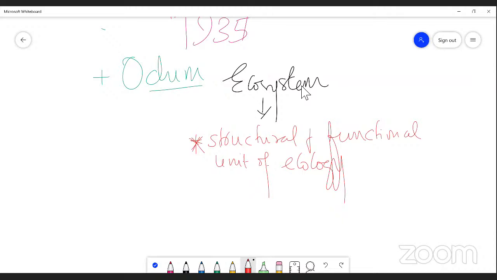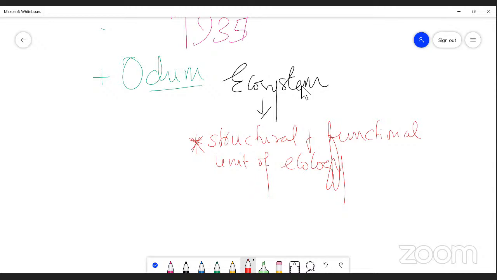So there are two definitions given by two different ecologists. According to A.G. Tansley, an ecosystem is a system of integration between living and non-living, that means a relationship between the biotic and abiotic components of an environment.